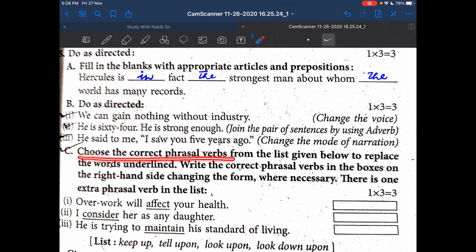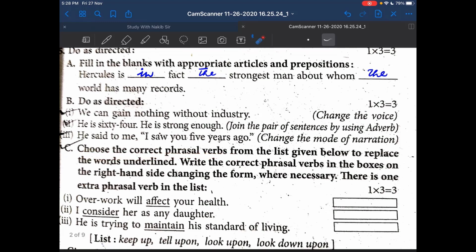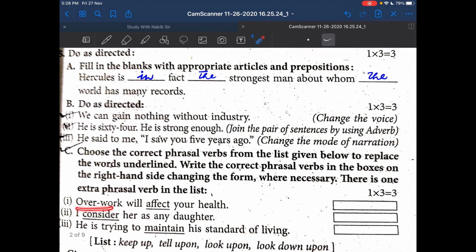Choose the correct phrasal verb. You know the question. Now go to the answer. Overwork will affect your health. Affect means harm. That means it will be tell upon. It is the root form, basic form. So the right form will be the basic form, that is tell upon. Tell upon. Overwork will tell upon your health.